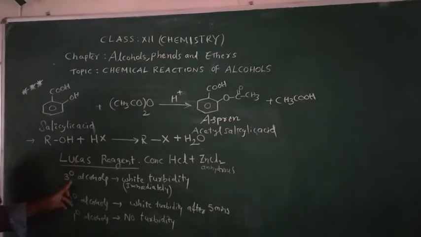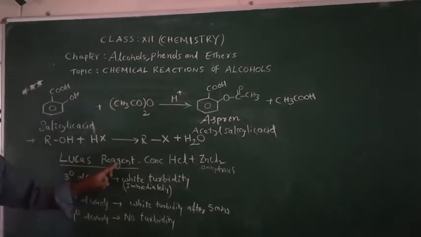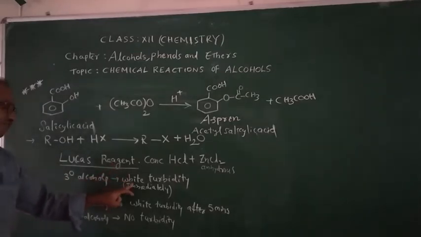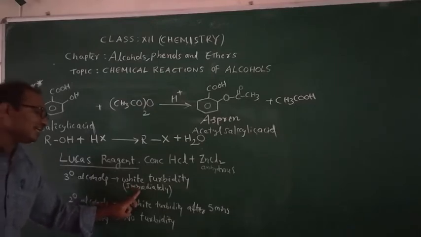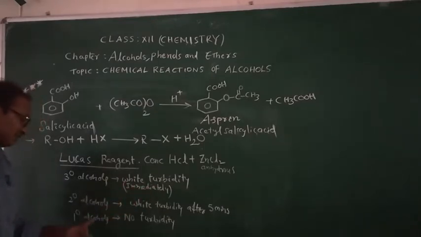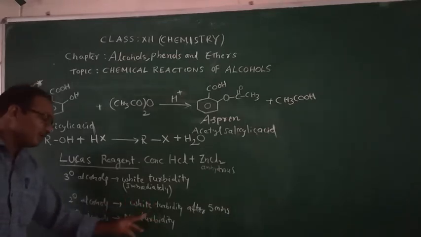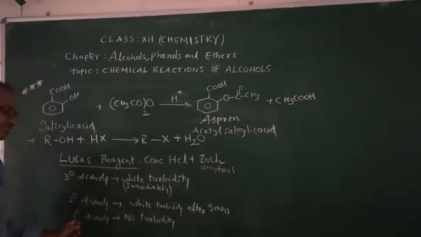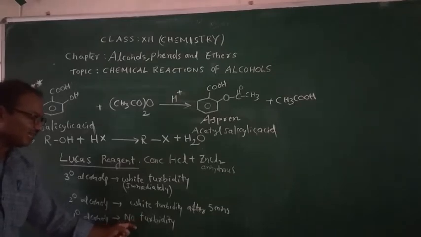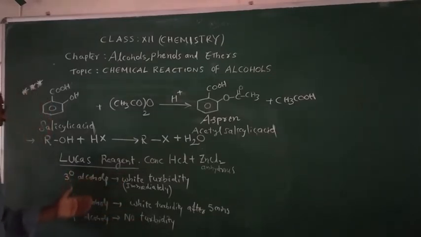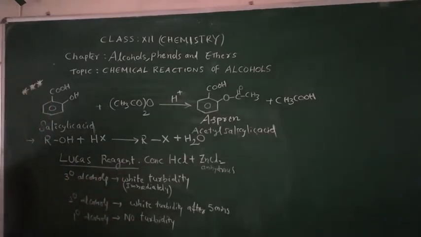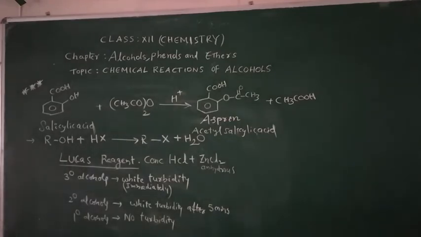If you take any tertiary alcohol and add this Lucas reagent, within a fraction of seconds, white turbidity is formed immediately. Whereas secondary alcohols, white turbidity will form after 5 minutes. Whereas primary alcohols, there is no white turbidity. In this way, we can identify primary, secondary and tertiary alcohols.